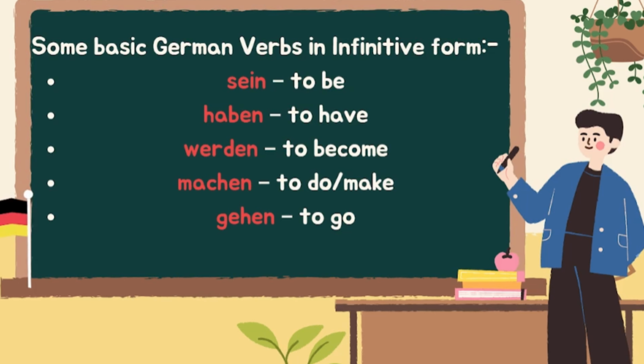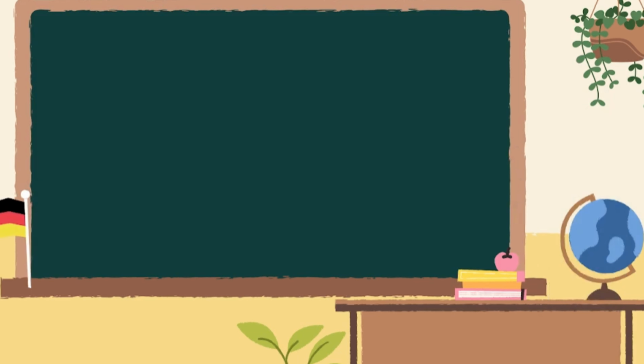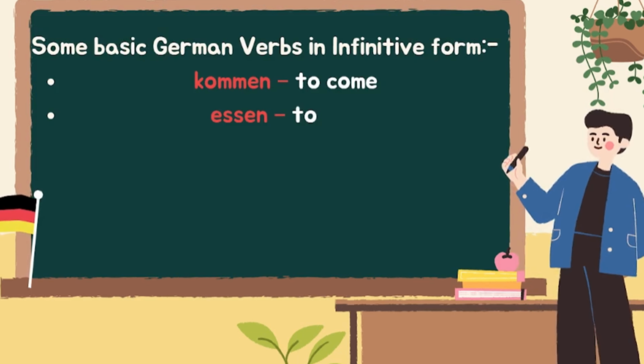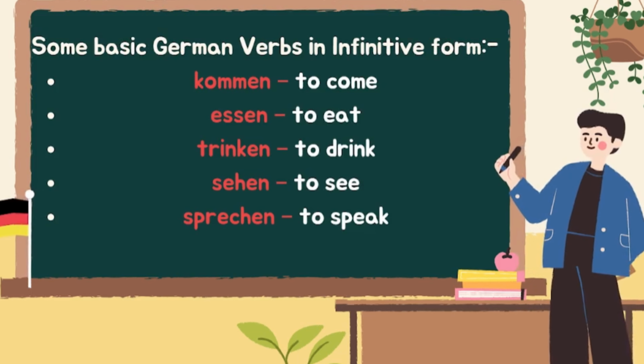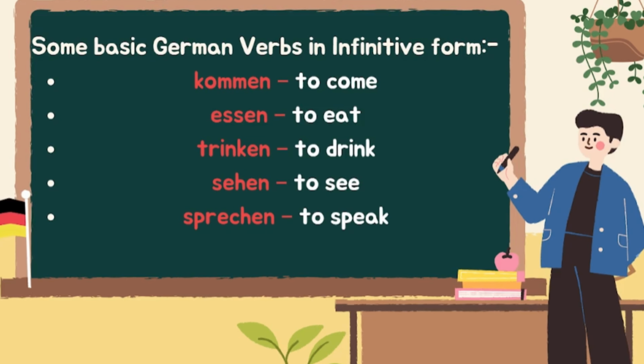Sein means to be, haben means to have, werden means to become, machen means to do or make, gehen means to go. Five more examples showing the infinitive form of verbs in German. Kommen means to come, essen means to eat, trinken means to drink, sehen means to see, sprechen means to speak.